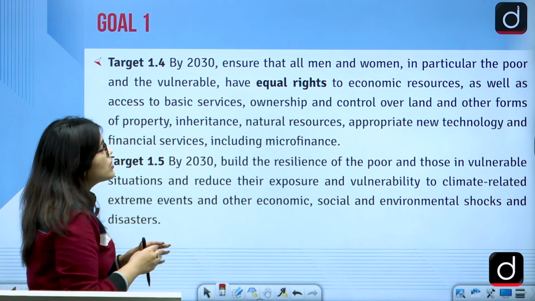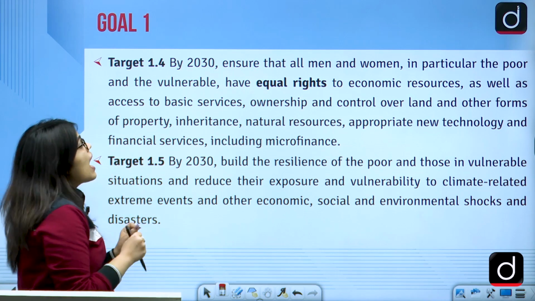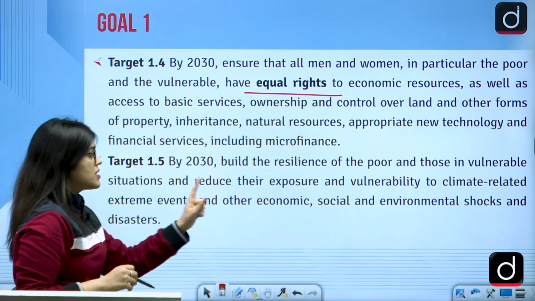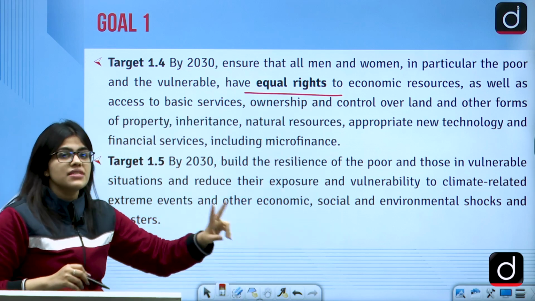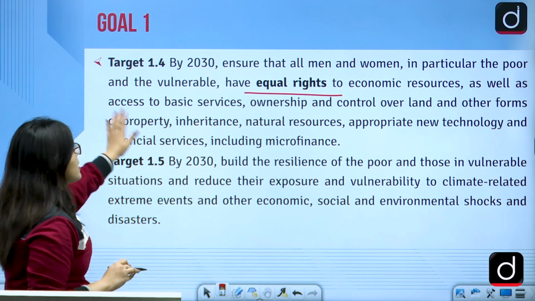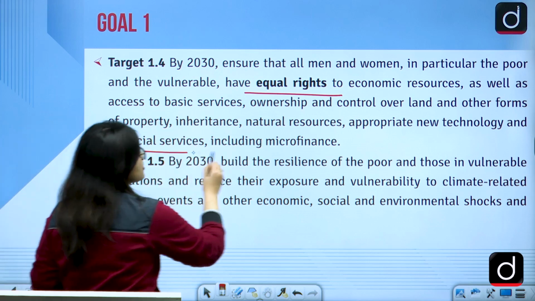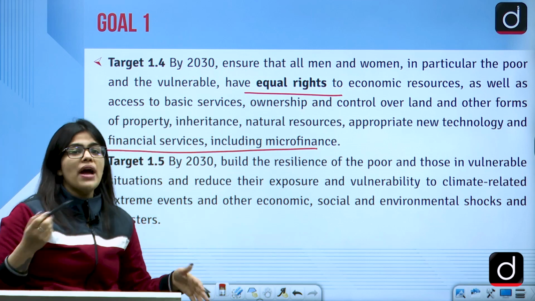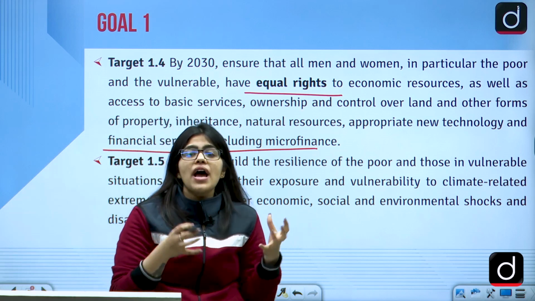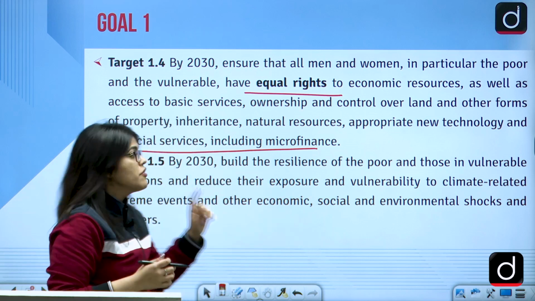Then we have the fourth target in the first goal. By 2030, ensure that all men and women, in particular the poor and the vulnerable, have equal rights to economic resources as well as access to basic services. They are talking about services like land, property, inheritance, natural resources, new technologies, financial services and other micro and macro finances. So that is what you have to gain from it. You should have equal rights given to men and women. There should be no poverty, reduce the poverty to half, right?